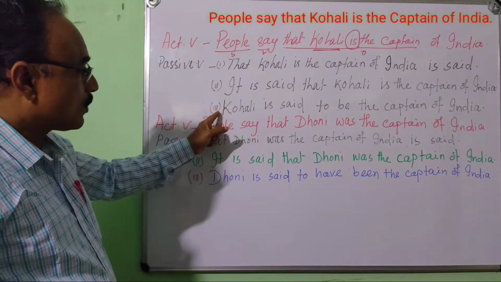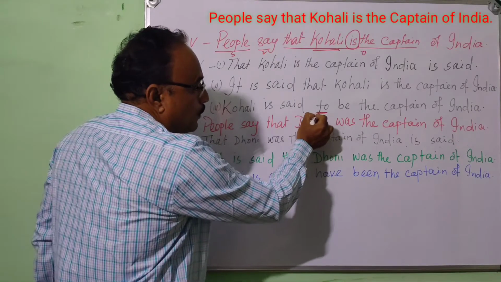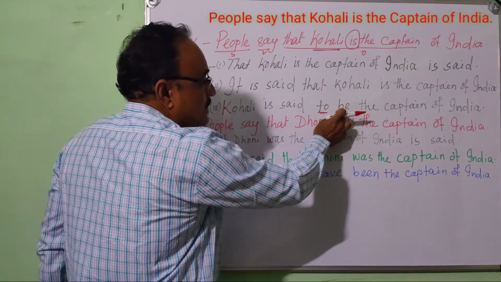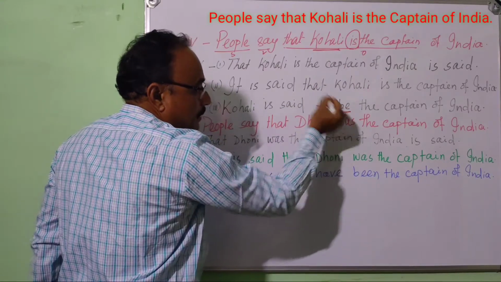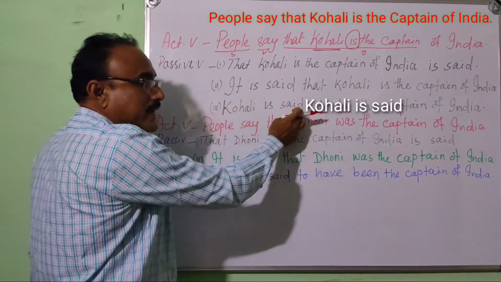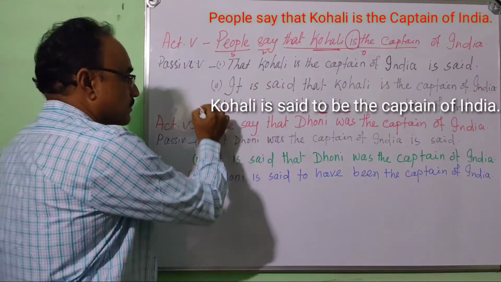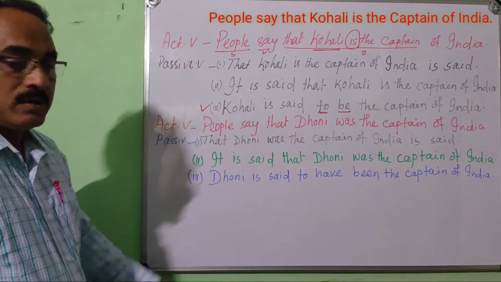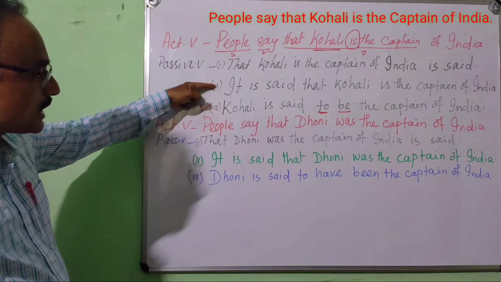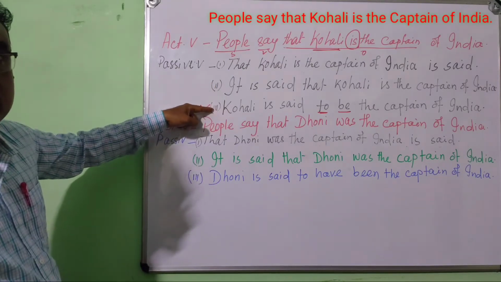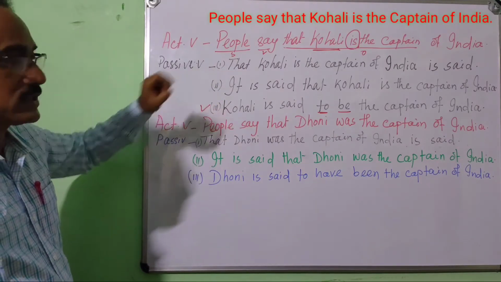You say Kohli is said to plus verb. That means it is the be verb. You have to write be here. Kohli is said to be the captain of India. It is important. Mostly, the second and third sentences are acceptable. The first sentence is rarely used.